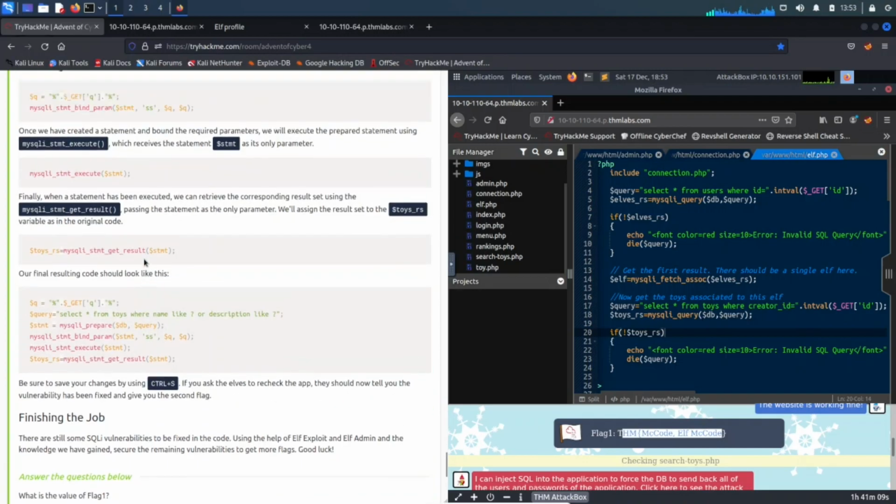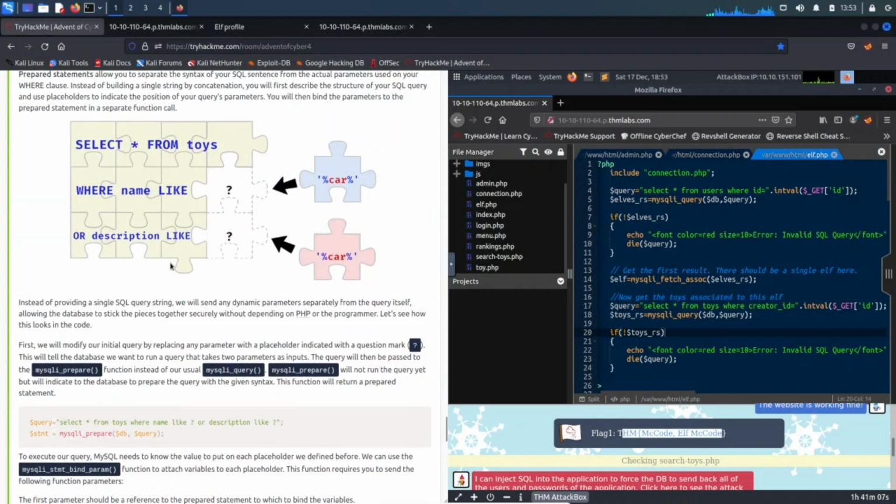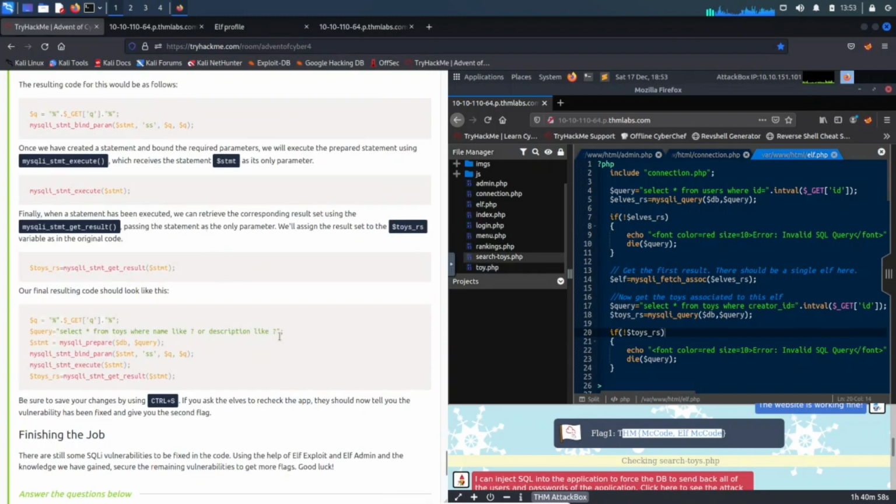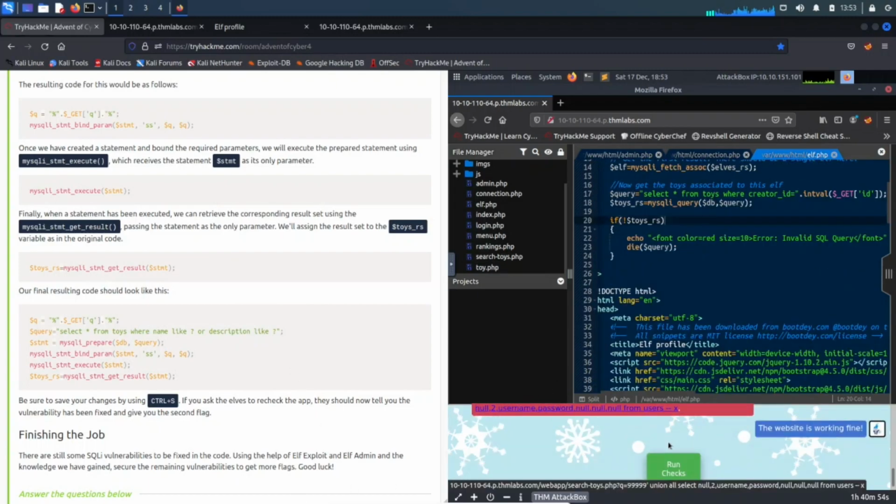Boom. Okay, let's go ahead and go to number two. It's pretty much, what is the value of flag two? So flag two, let's go up. Sorry, let's go down over here.